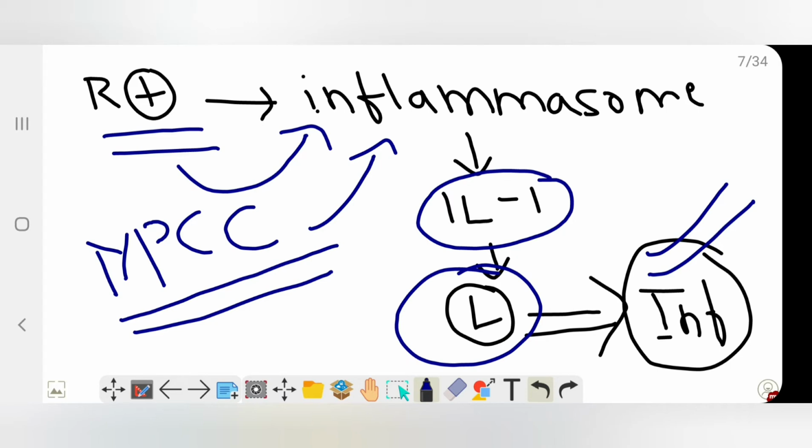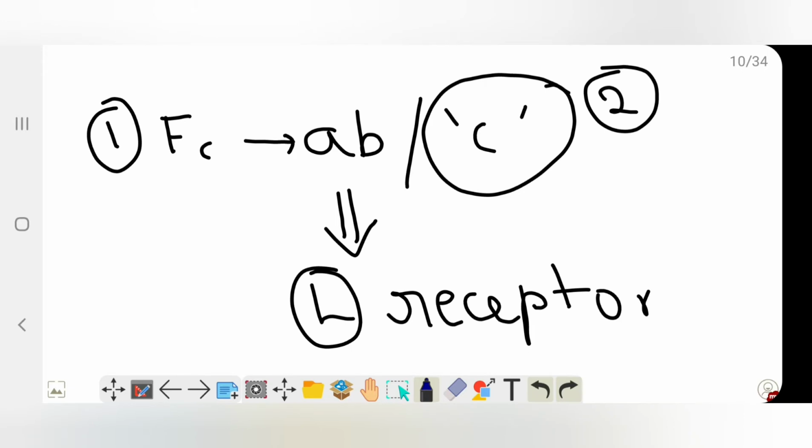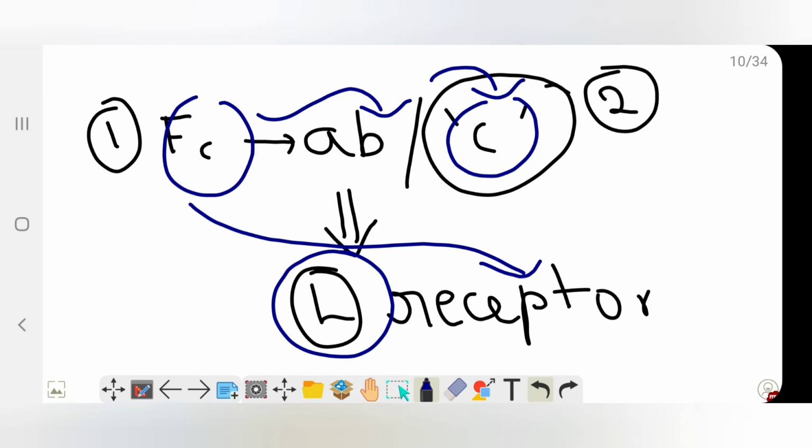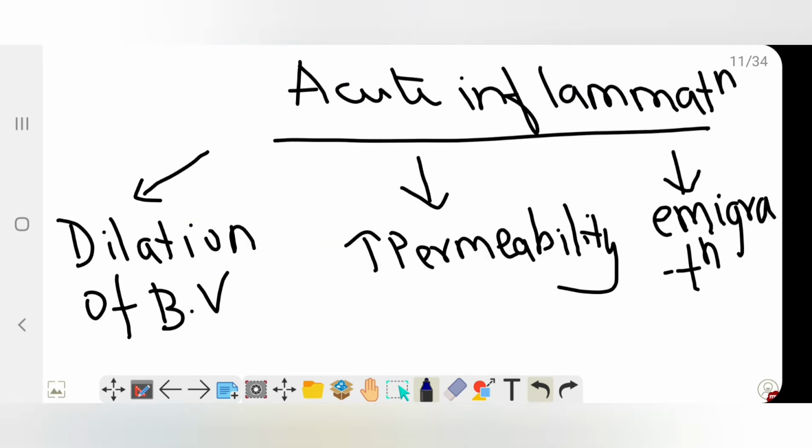So one is recognition by cellular receptors or cell damage substances. Apart from that, the Fc receptor on the antibody, or a complement which carries a receptor on the leukocyte, also helps in recognition and induction of inflammation.